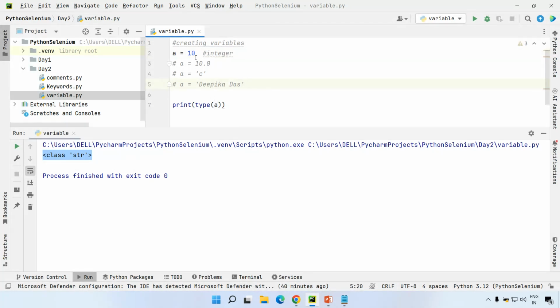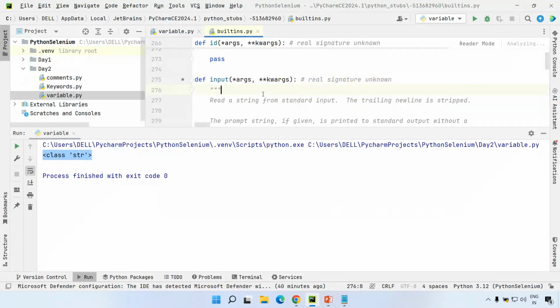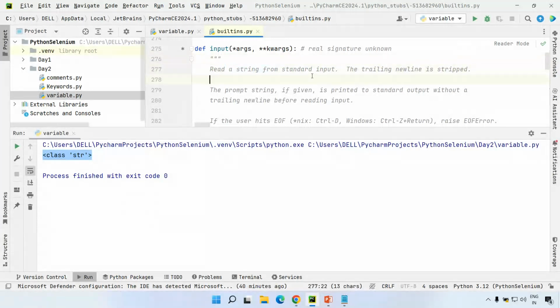So let us do one thing. Let me comment this. I'm just using this input method. You can see input. What will this input method do? This input method reads a string from standard input. So generally, what is the standard input? How you can enter the data with the help of keyboard only, right? That is what a standard input. It can be sensor data also. It can be some other memory data also. It can be anything. But in a standard format, how you can input the data with the help of keyboard. So that is what it is saying.